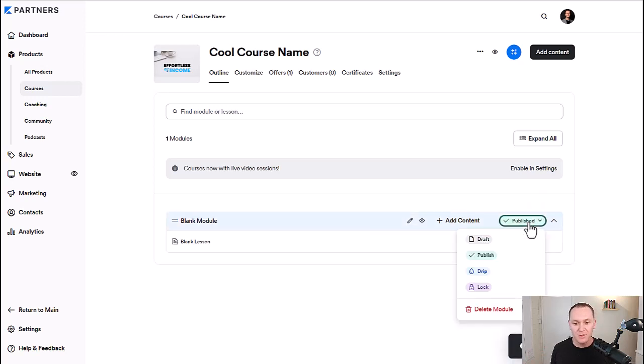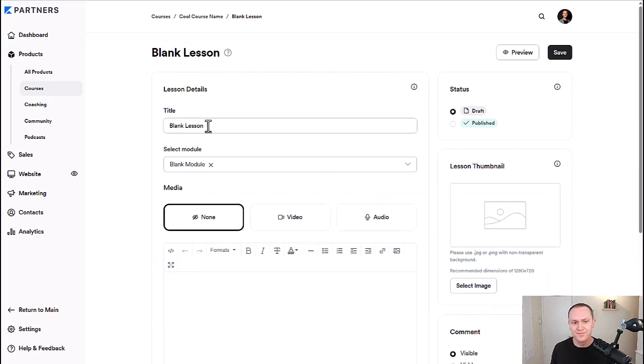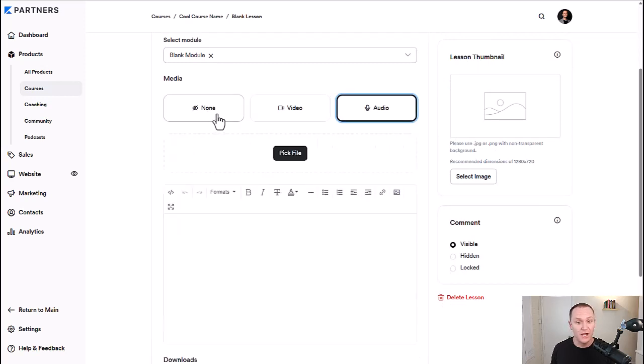Make sure things are published. You can switch it to drip or lock different content if you wanted to. It's totally up to you. Very, very customizable. If you want to change up your lesson, you can call the lesson whatever you want, add a custom thumbnail, decide if you want it to just be text. You click none for media, or you can do video and then audio as well.